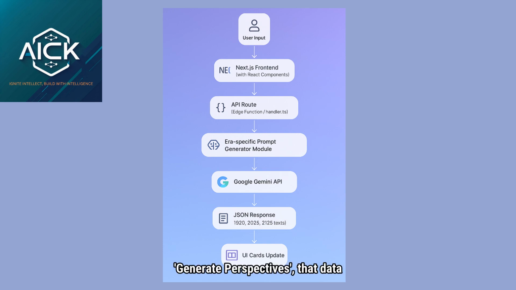Once the user hits generate perspectives, that data is passed to a special API route defined as a serverless edge function in the app api generate route TS file. This is where the real intelligence begins. Inside this route, the request is handed off to a custom module called the Era Specific Prompt Generator. This module formats three unique prompts: one for the 1920s, one for 2025, and one for the speculative 2125. Each prompt is carefully crafted with era appropriate tone, language, and imagination.